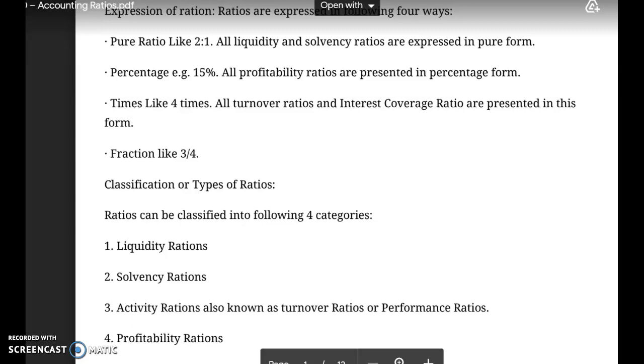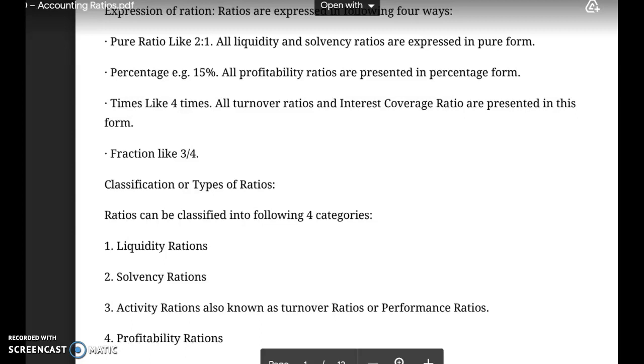Now, dear students, you all know that liabilities are also broadly categorized into two parts. One is called short-term liabilities or current liabilities, and the other is called long-term or non-current liabilities. So all the ratios which are calculated in order to check whether the business is in a position to pay its short-term or long-term liabilities as and when they become due are categorized as solvency ratios.